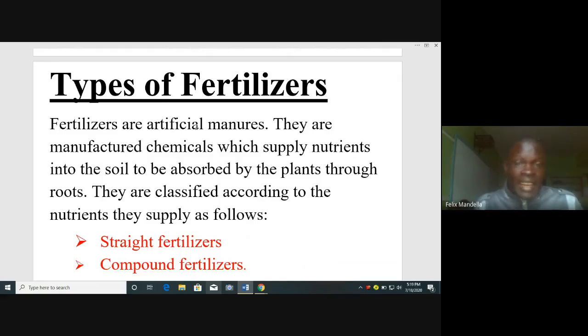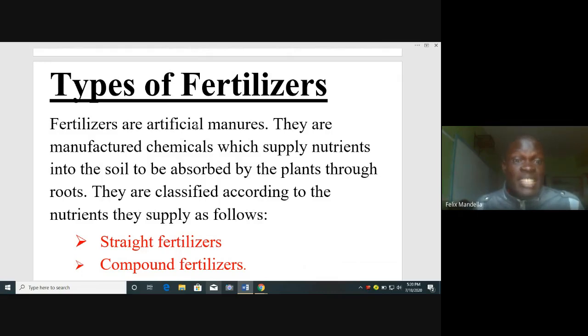These fertilizers are classified according to the nutrients they supply. Listen to that. Fertilizers are classified according to the nutrients they supply. These classifications are as follows. We have two types of fertilizers. We have straight fertilizers and compound fertilizers. Two types of chemical or artificial fertilizers: straight and compound.